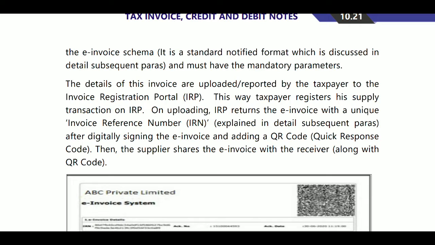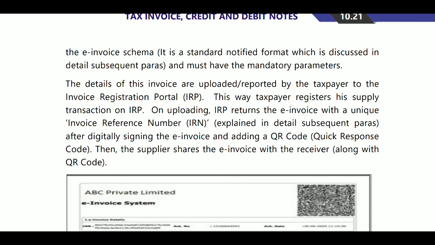Next, the IRP digitally signs the E invoice and QR code.